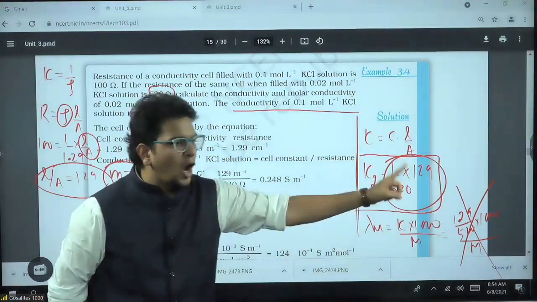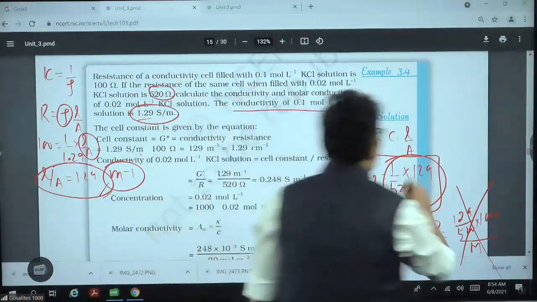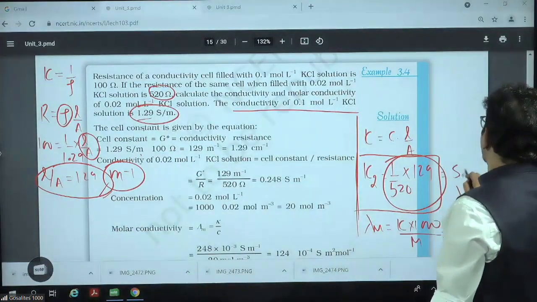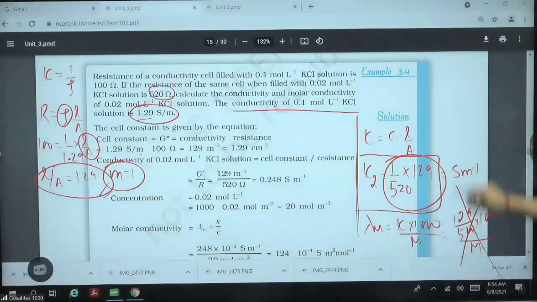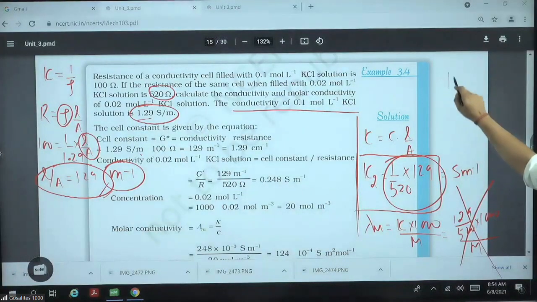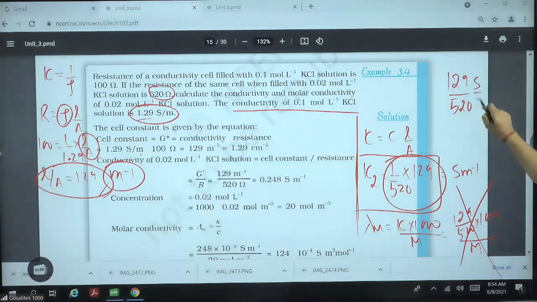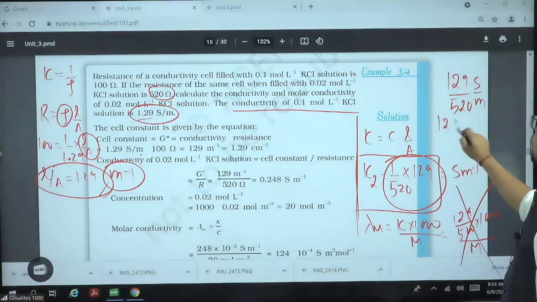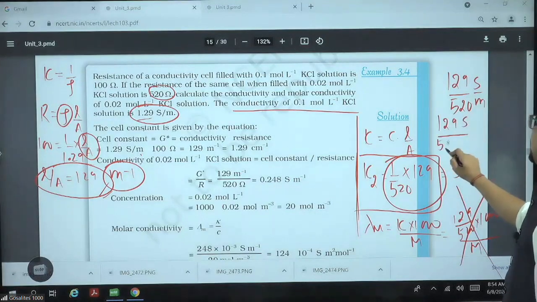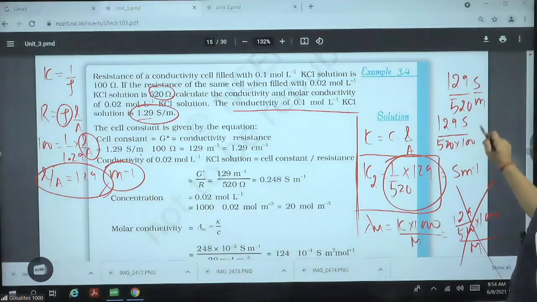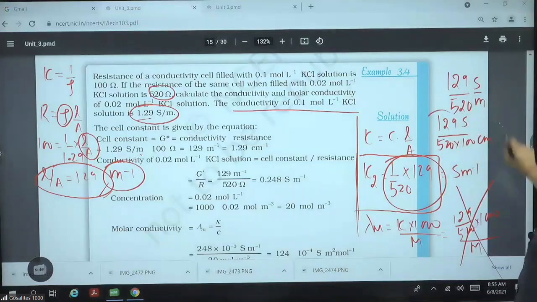Clear? So how much kappa came? 129 by 520 Siemens per meter inverse. You have to convert to centimeter. So you will write, sir, 129 by 520 Siemens per meter. How much is 1 meter in centimeter? Sir, 1 meter is 100 centimeter. So this is Siemens per centimeter inverse.